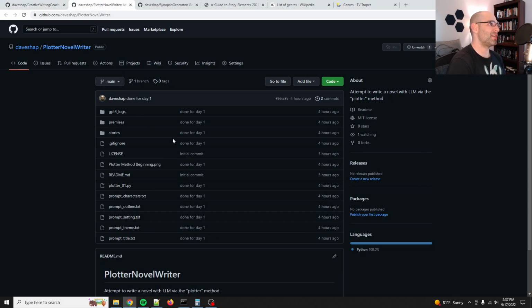And so the idea is that this repo, the plotter novel, will just generate a manuscript. The idea is to get between 50 and 100,000 words. That's most stories. It's much harder to handle longer stories, like up to 300,000 words. But the definition of a novel is 50 to 60,000 words. And if you say that's an average of 1,000 words per scene, that's 50 to 60 scenes. That's not the hardest thing in the world. So that's what I'm aiming for in the first version.